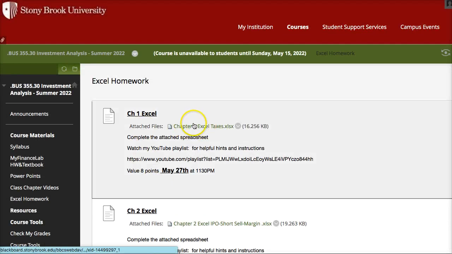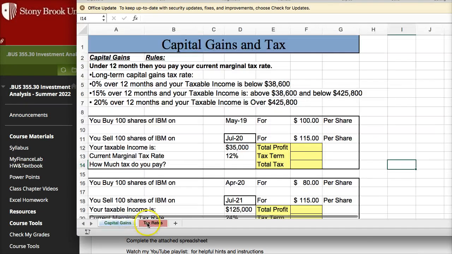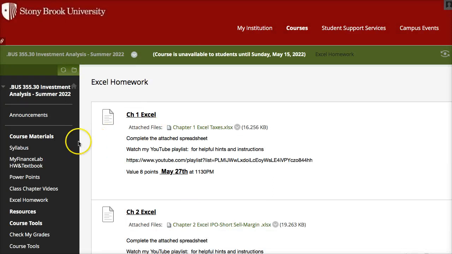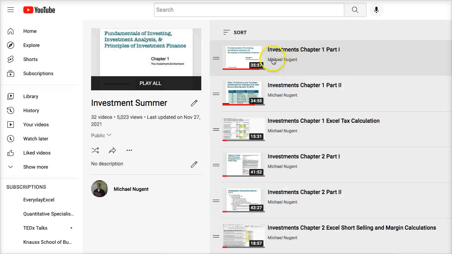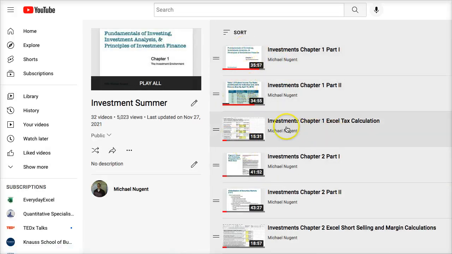Well, first, you're going to download, you can click on the link to download the Excel file. So when you have the Excel file, you'll see that there's multiple worksheets at the bottom, and you need to complete both worksheets. Now, the instructions for completing this file are going to be on the YouTube playlist channel. So when you go to class chapter videos, you click on here, and then we're going to have the lectures for each chapter, and then the third lecture is usually the Excel calculation.